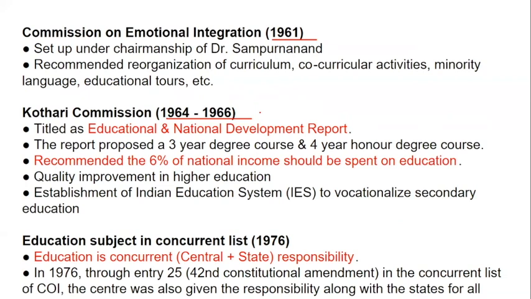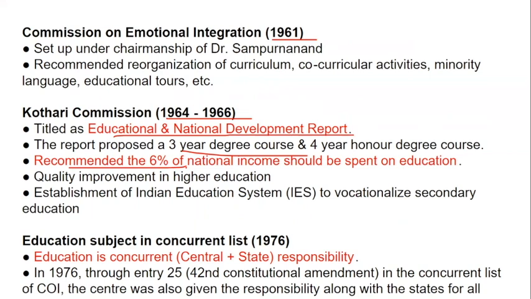Now, when we talk about the Commission on Emotional Integration, yes, it recommended the reorganization of curriculum or co-curricular activities, minority language, as well as educational tours. The Kothari Commission is titled Education and National Development Report, which proposed a 3-year degree course as well as a 4-year honors, and recommended that 6% of the national income should be spent on education. That is the Kothari Commission. This I have highlighted because it is a part of your university questions also. The red highlight is for that specific purpose.